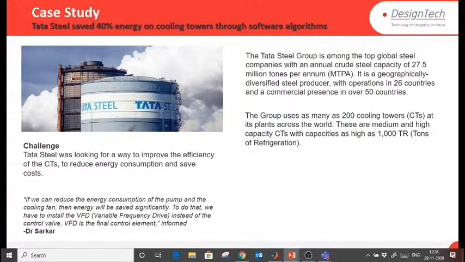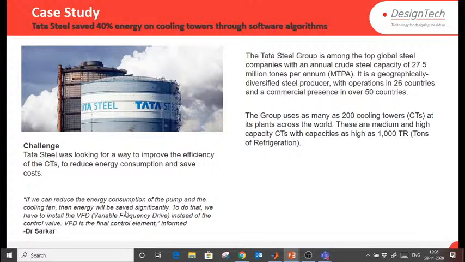So what is the problem here? Even if I require only 4 fans, 10 fans will be on, so there is a loss of energy, right? So we require some kind of dynamic model or automatic controller that will automatically sense the temperature, and based on that the cooling towers or fans will be turned on. Mr. Data Sarkar is one of them from there.